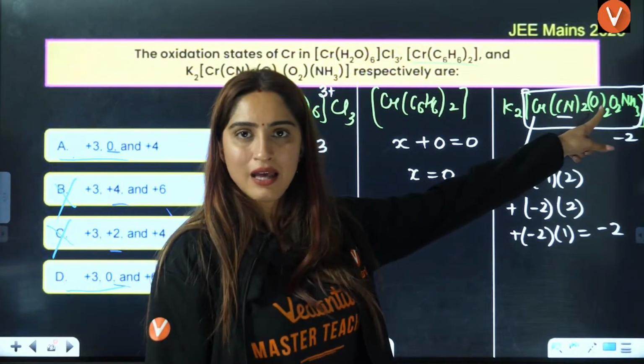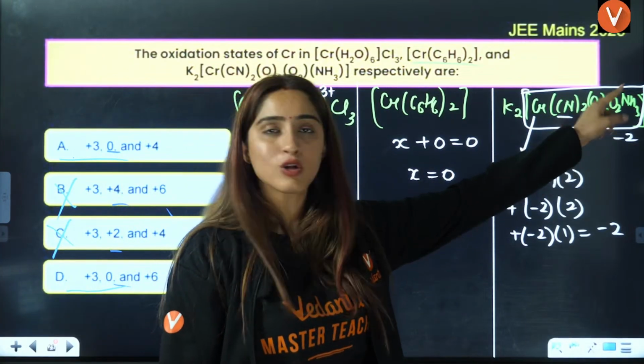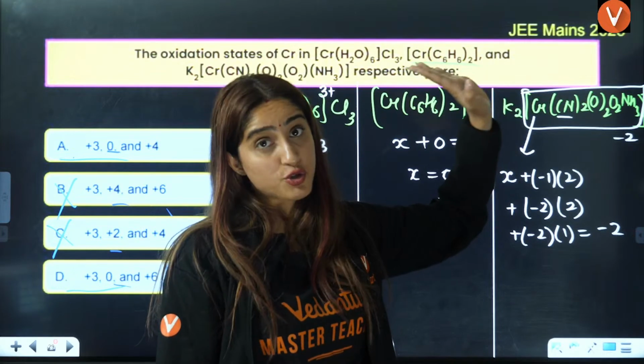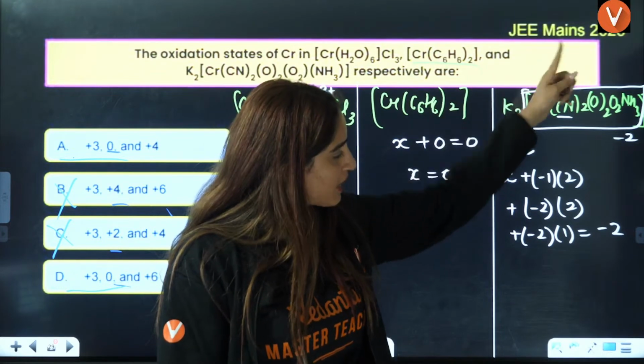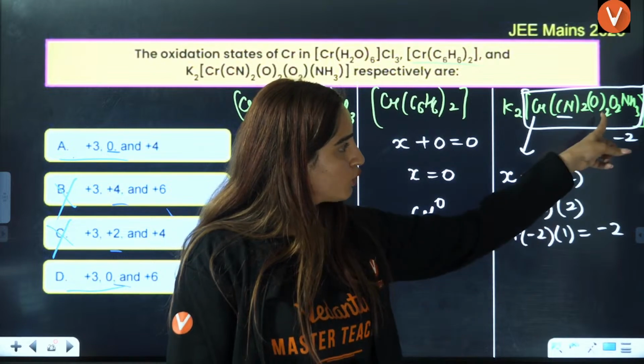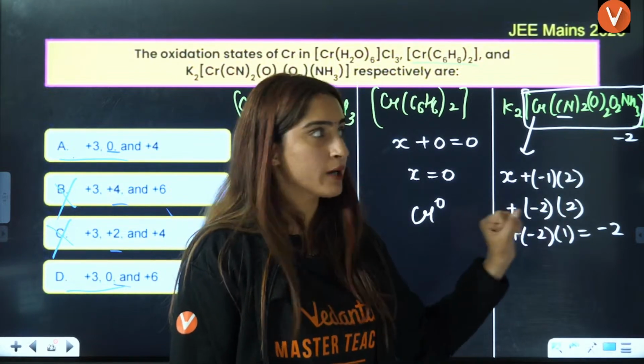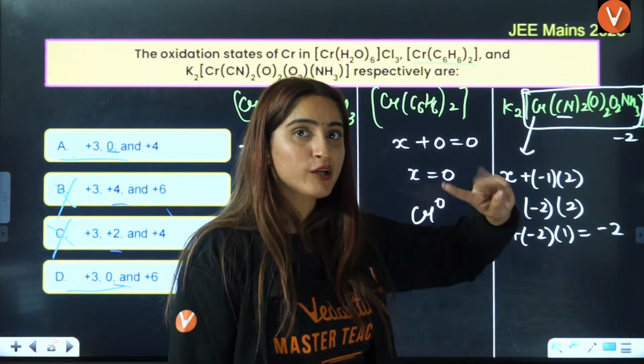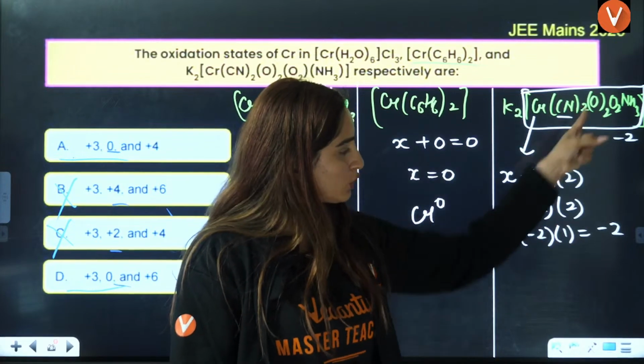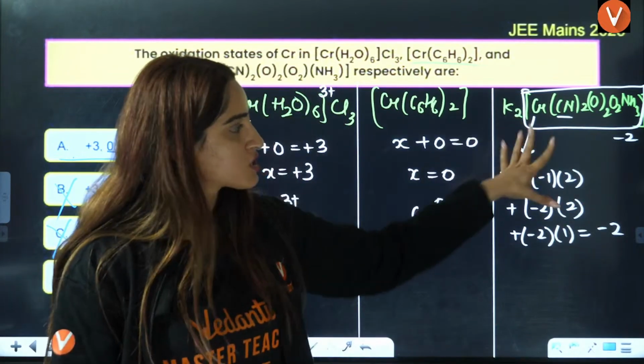This oxygen has -2 charge. This O2 also has -2 charge. This you should know, right? This oxygen, it has -2 charge. That's why -2 oxygens you have multiplied by 2. One O2 molecule also has -2 charge. -2 into 1 equals to, the whole charge is -2.